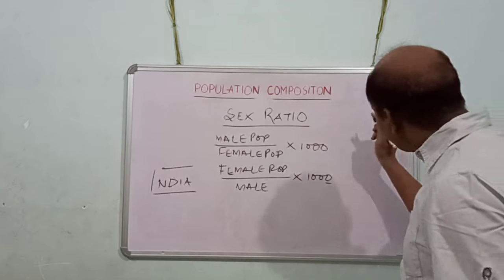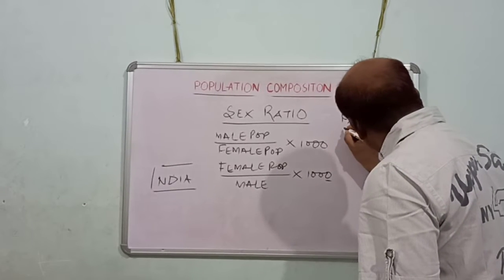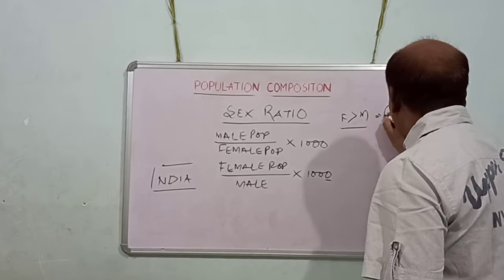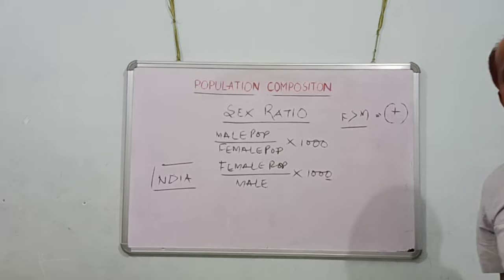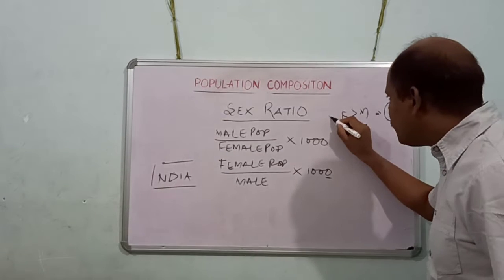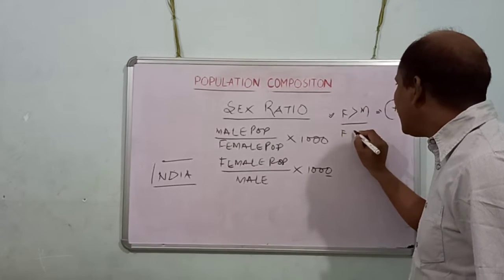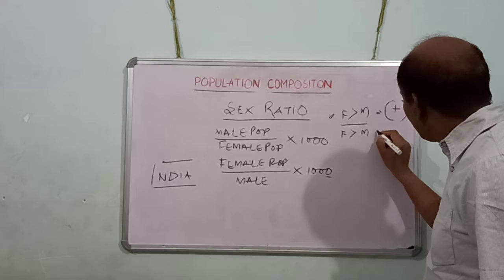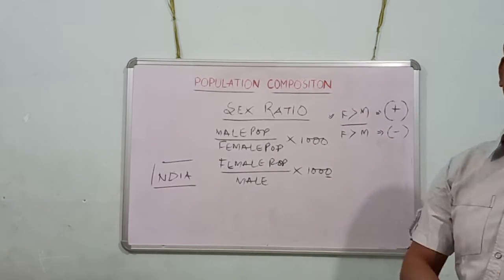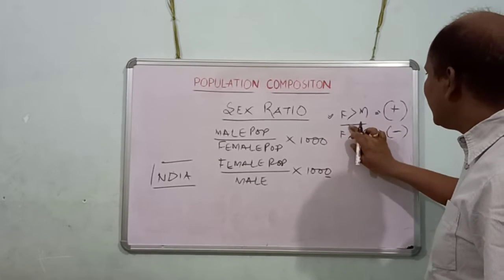Always, if females are more than males, it is called a positive sign of a society. I'll tell you later why. But when females are less than males, this sign is quite negative.